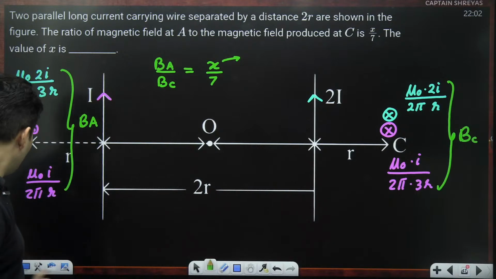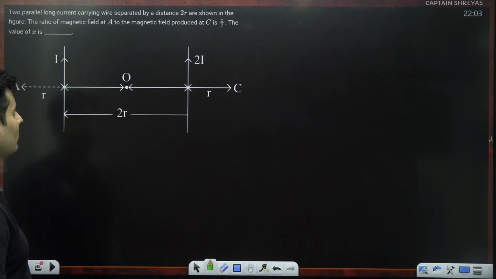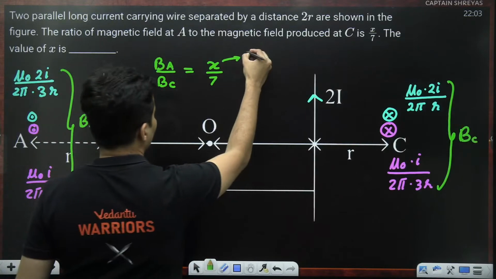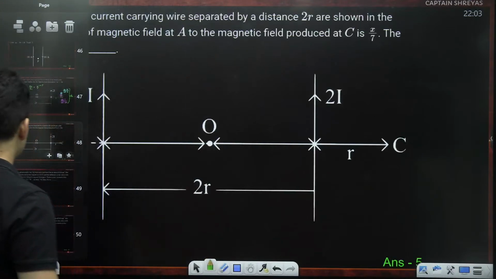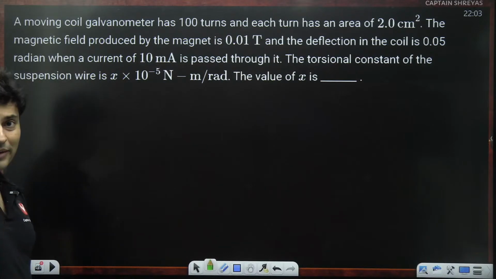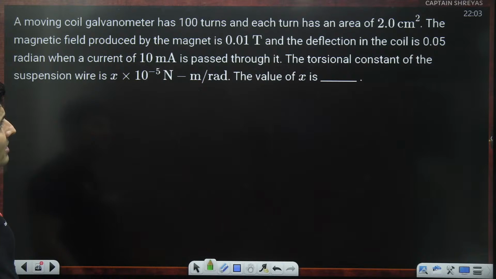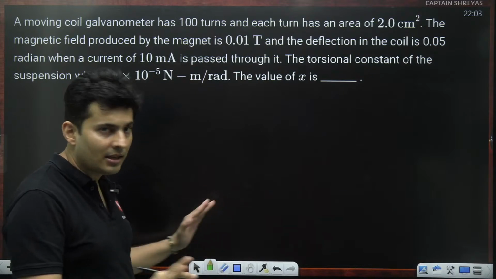Okay, so moving on to the next question. So that answer was 5 basically. So this value of x that you get was nothing but 5. Cool. All right, let's move on to the next question coming up on your screen. There is a moving coil galvanometer, some turns, area, magnetic field, deflection. When this much current is passed, the torsional constant is how much? If you know the formula for moving coil galvanometer, it is just a cakewalk.